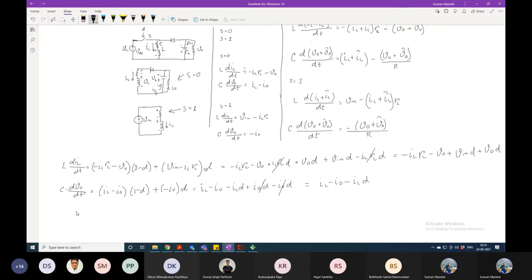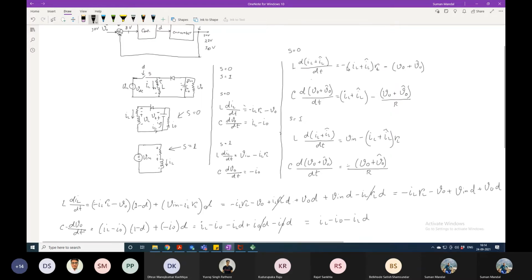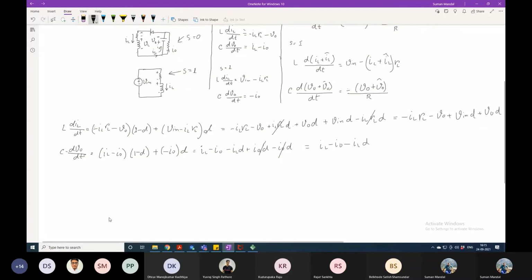Now what I will do is the same thing I have done here. What I have done here is change the duty cycle by a small value, and accordingly all the state parameters, the inductor current and capacitor voltage, have changed by a small amount. The same thing I will do here.